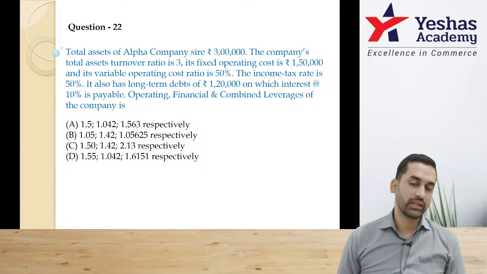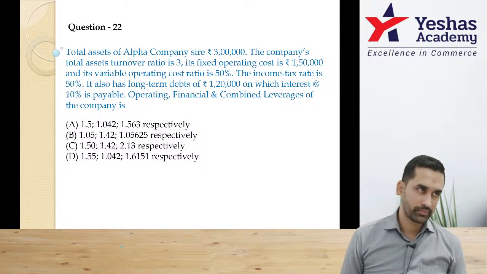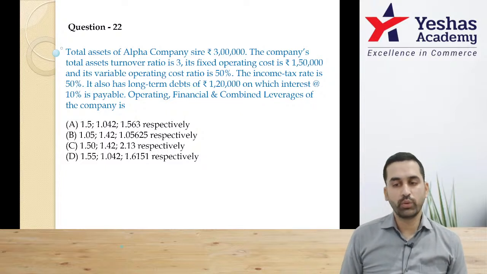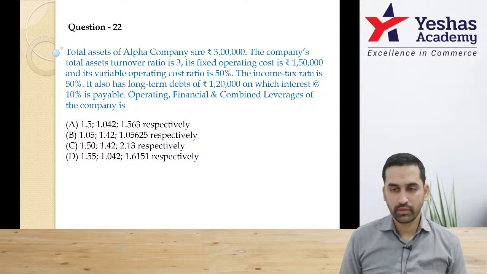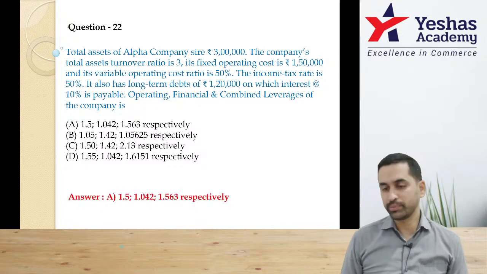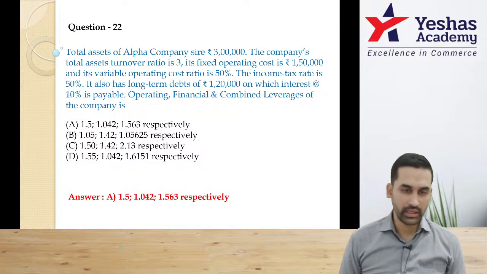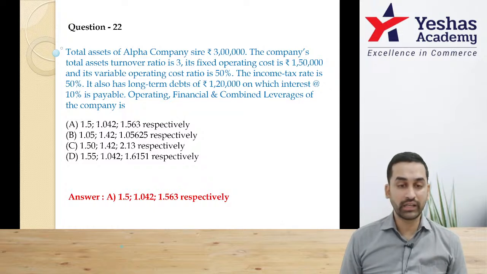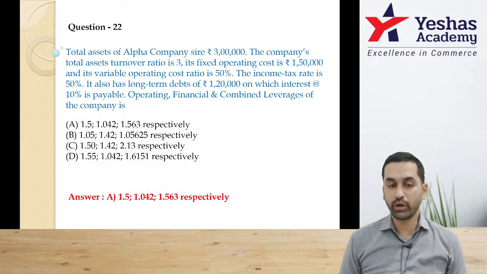Whenever you have questions like this, observe. DOL you first do. That comes to 1.5. Am I correct? That means the final answer should be either option A or option C. After that you check financial leverage. I think you're getting 1.042.